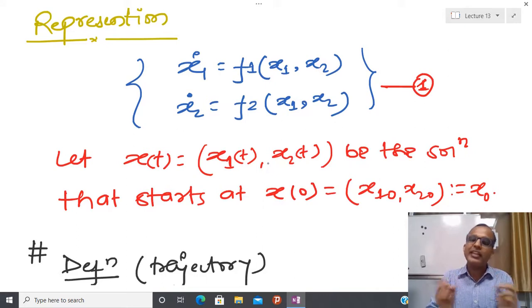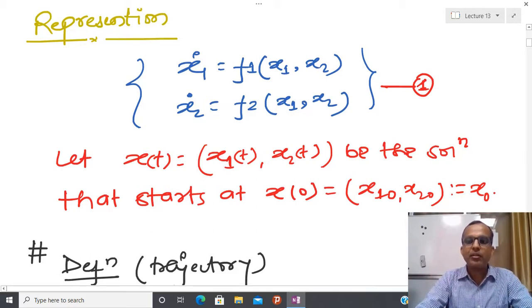Due to that reason, that is also somehow a qualitative picture, not a quantitative picture. But for the time being, I am assuming that the model is perfect. I know the initial condition, then I can solve the differential equation using some standard way. That is called quantitative analysis.